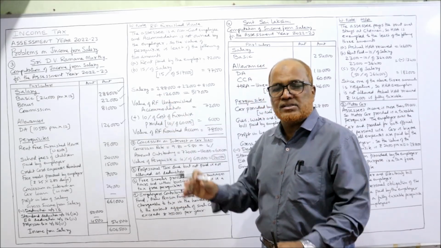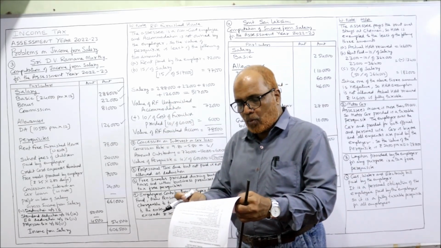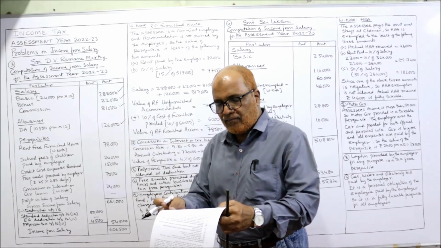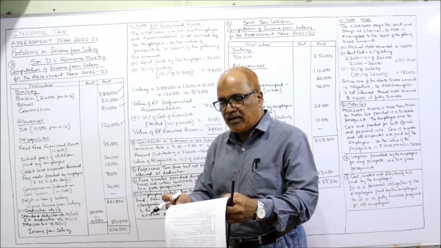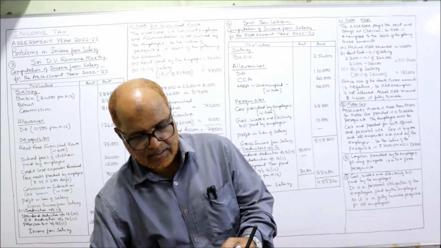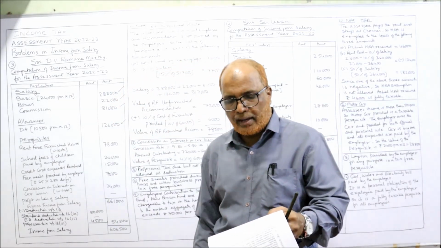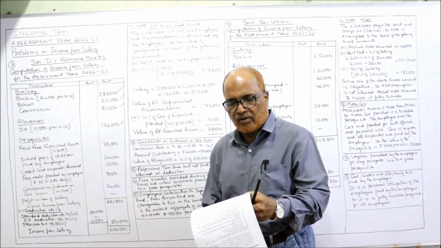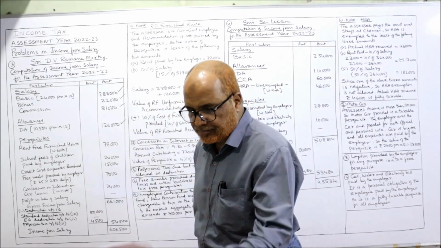Salary: basic, bonus, commission. Now, the employer provided the following particulars: rent-free furnished house, lease rent of the unfurnished house 72,000, cost of furniture provided 60,000. Then the book value of the furniture at the beginning of the year was 12,000.